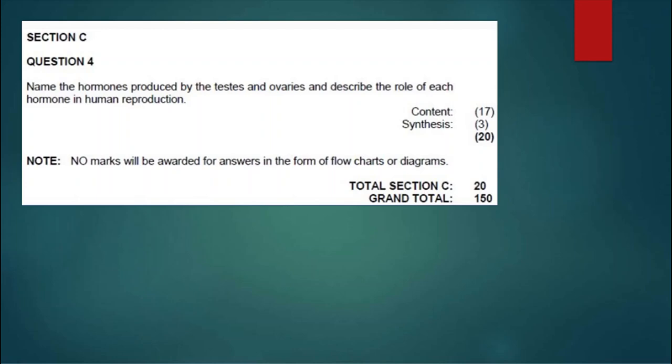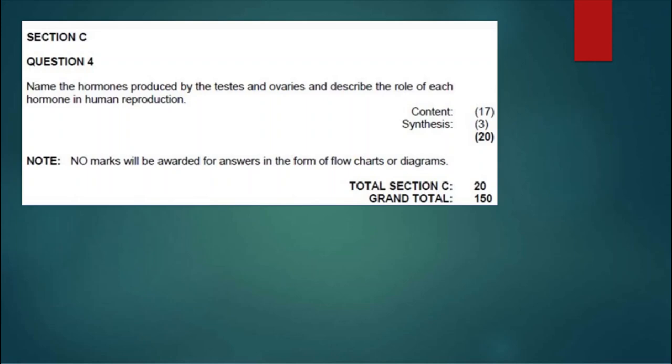So the hormones produced by the testes, produced by the seminiferous tubules in the testes. During puberty, testosterone stimulates deepening of the voice as the vocal cords elongate. So we have the second one, the development of the muscles, the growth of facial, pubic and body hair, development of the penis and testes, and the production of sperm in the testes. Okay, so that's what you're going to write.